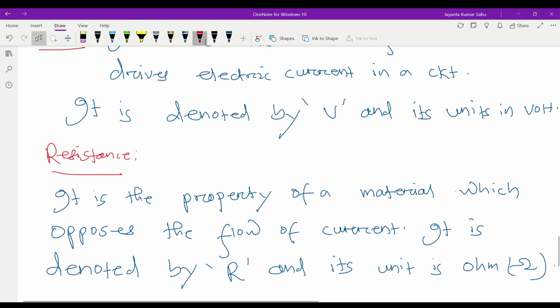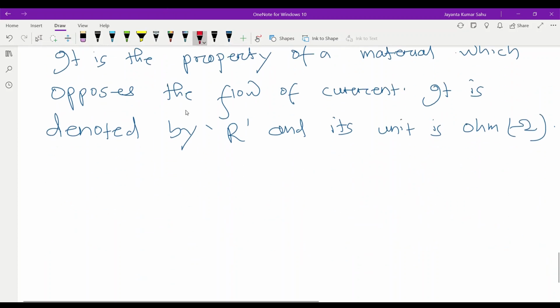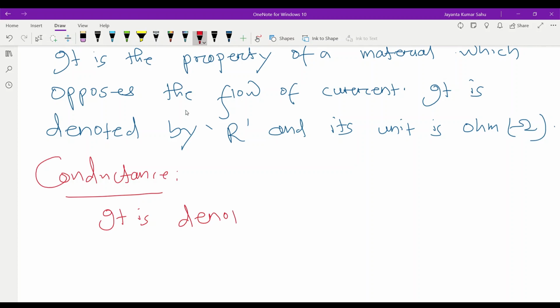Then another parameter is called conductance. Conductance means reciprocal of resistance. It is denoted by G, means G is equal to 1 by R. What is its unit? Mho.